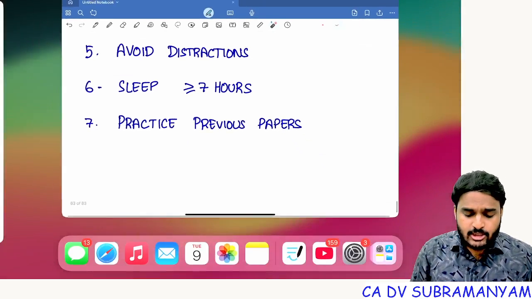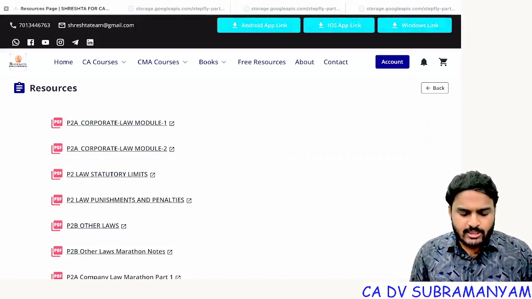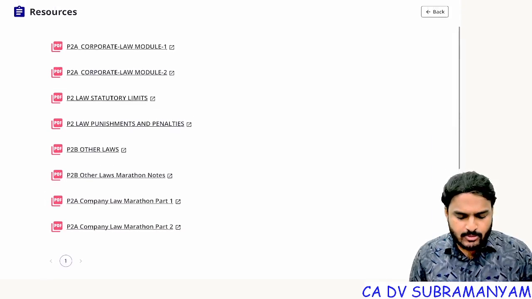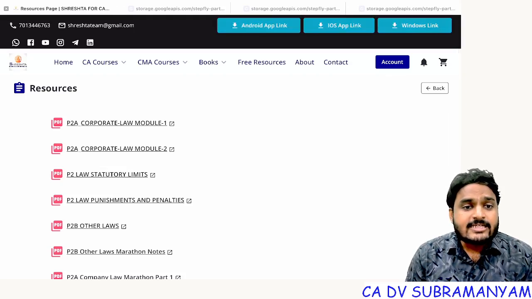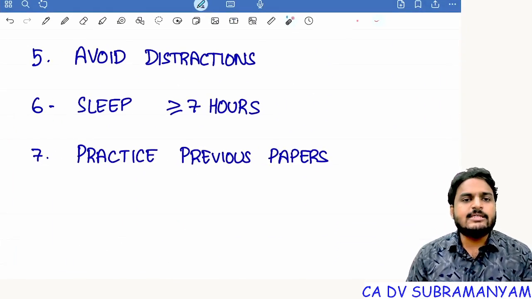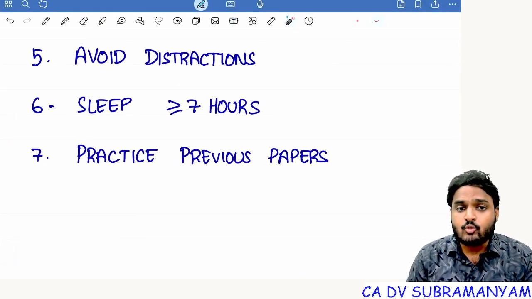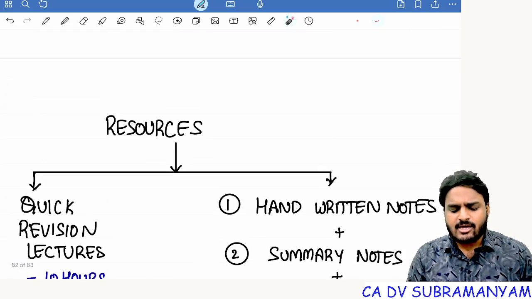I forgot to share one more resource. The resource is the Question Bank. Here you can see the Question Bank also. In the same tab, you can see the Question Bank, which consists of previous attempt RTPs, MTPs, and previous year examination question papers. Getting it? So all the resources are with you.